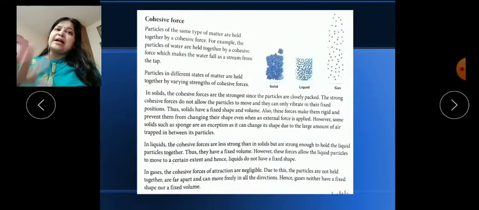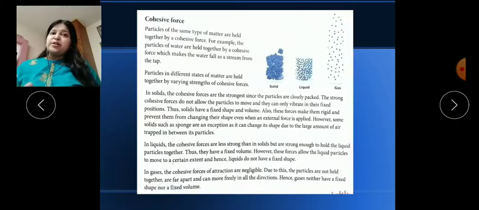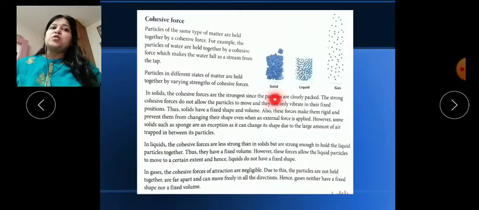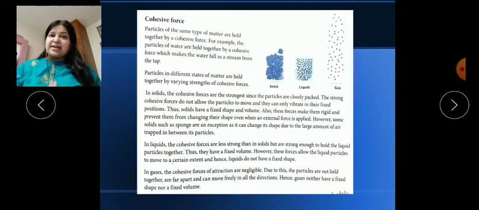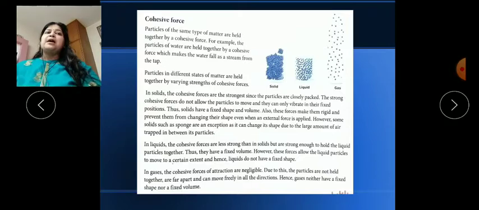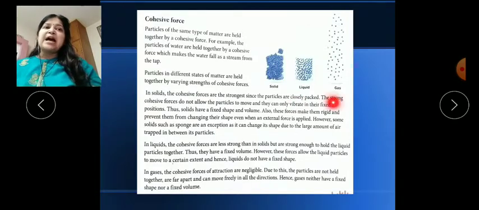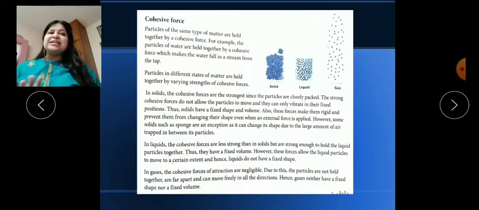So we can say they have the very least force of attraction. Force of attraction plays a very important role in the arrangement of these types of matter. So in solids, remember, there is very high force of attraction, in liquids it is less than solids, and in gas it is negligible, or the least.